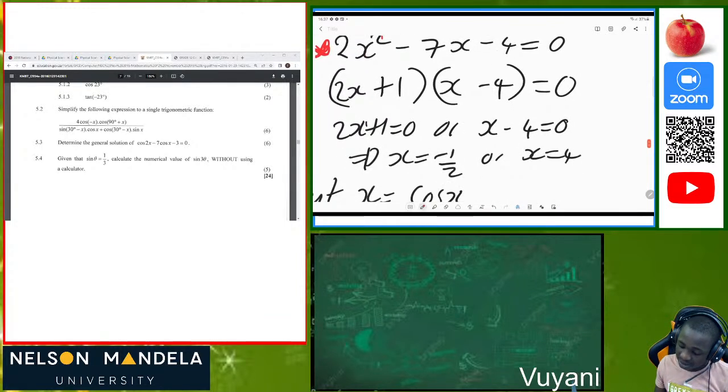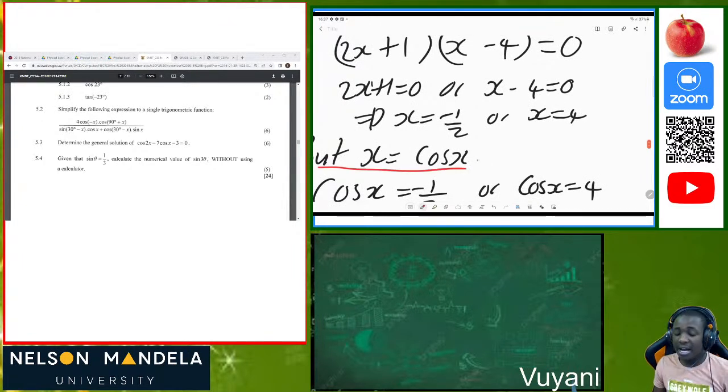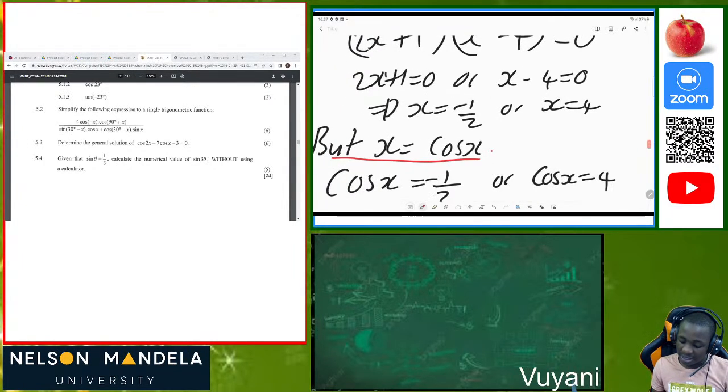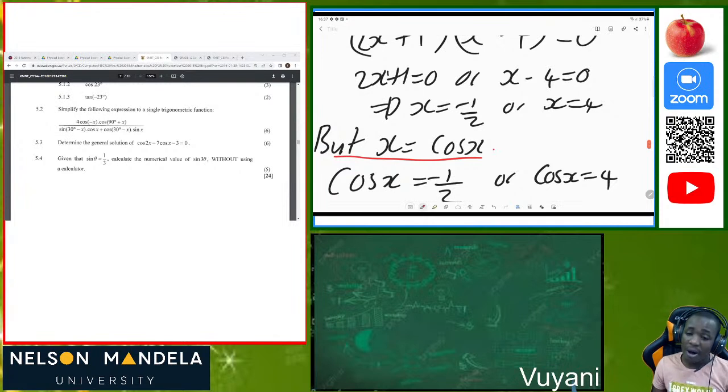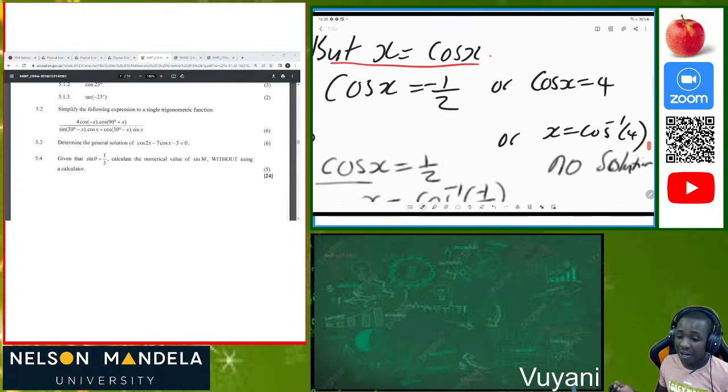But after I was done, we say that x is equal to cos x. So now we are substituting back our cos x to where there is x. So cos x is equal to -1/2, or cos x is equal to 4. Then now we are calculating the angle.